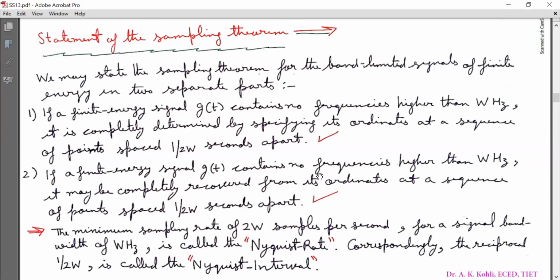Now, based on 1 and 2 and the above analysis, I can state the minimum sampling rate of 2W samples per second for a signal bandwidth of W hertz is called the Nyquist rate. Correspondingly, the reciprocal 1 by 2W is called the Nyquist interval. I repeat, the minimum sampling rate of 2W samples per second for a signal bandwidth of W hertz is called Nyquist rate. Correspondingly, the reciprocal 1 by 2W is called the Nyquist interval. This is very, very important.